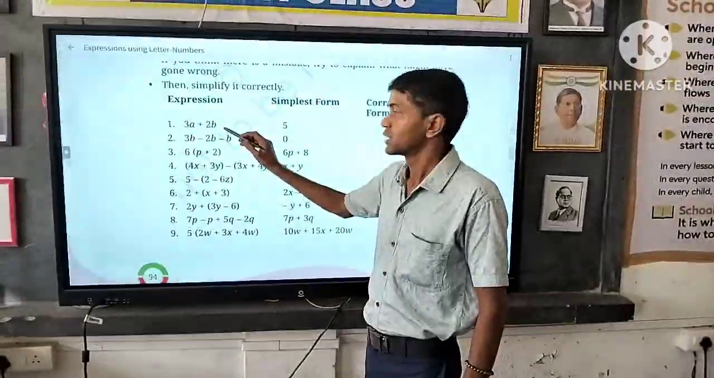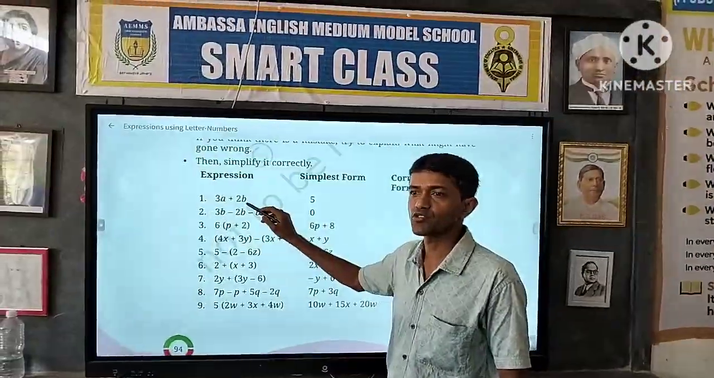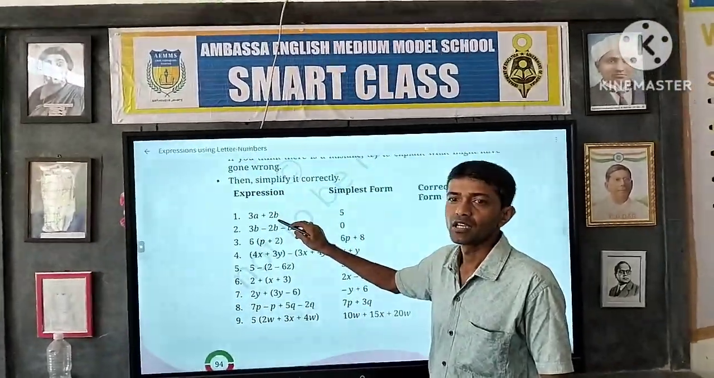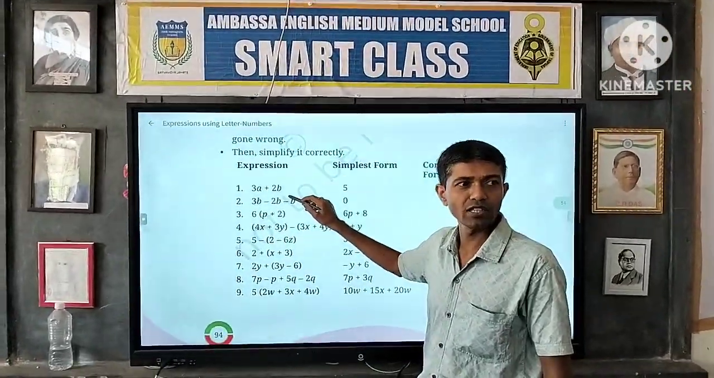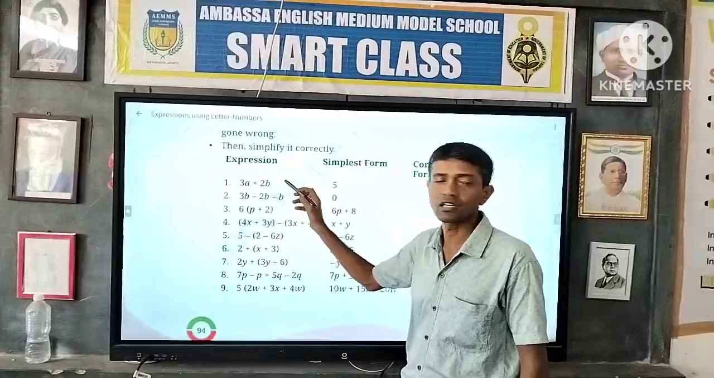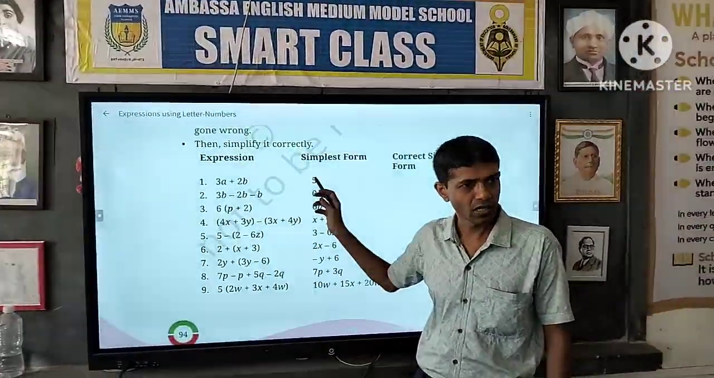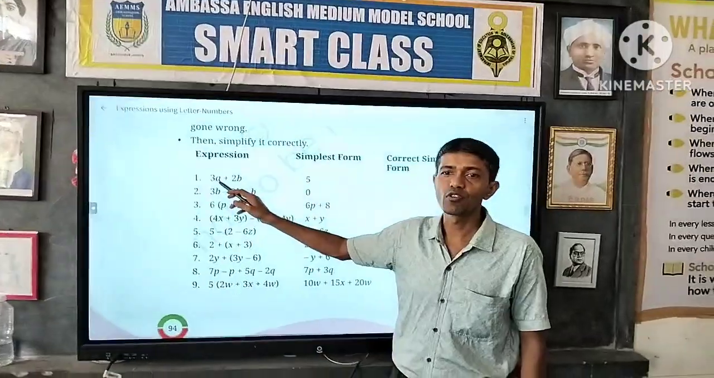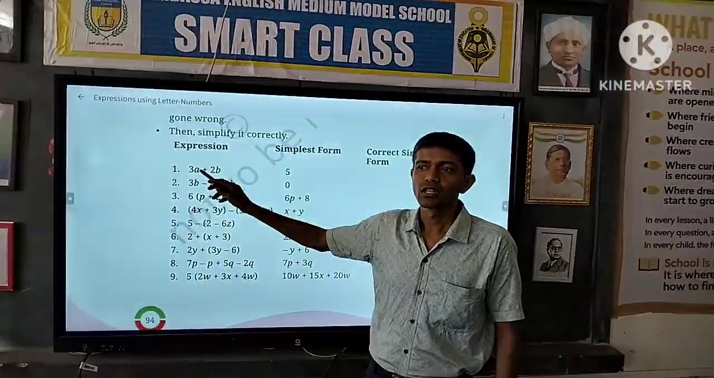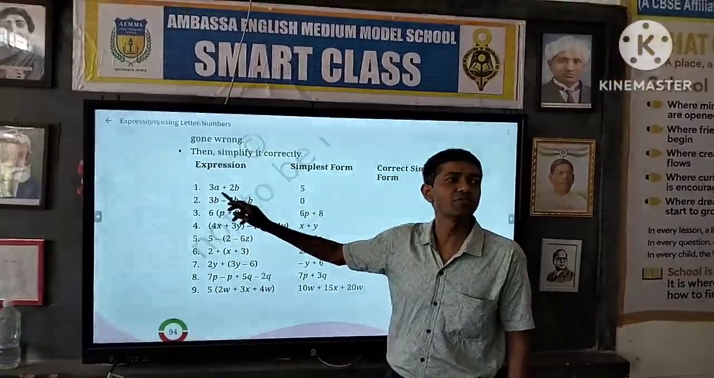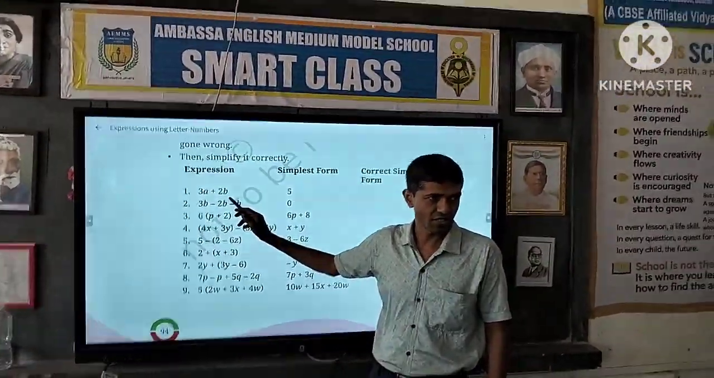Look, they are given 3a plus 2b. Can we add 3a and 2b? Can we add? Why? Because both terms in the expression are different terms, isn't it?